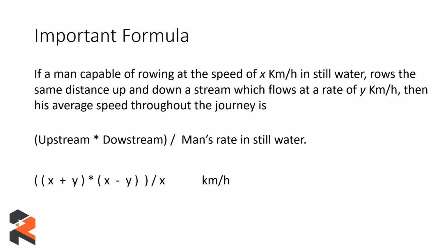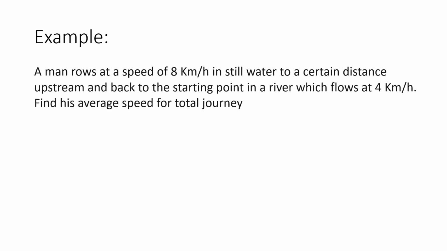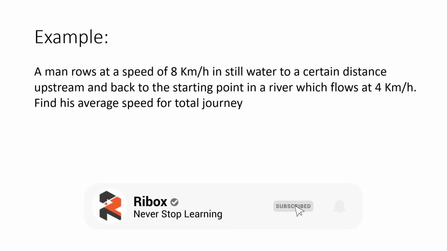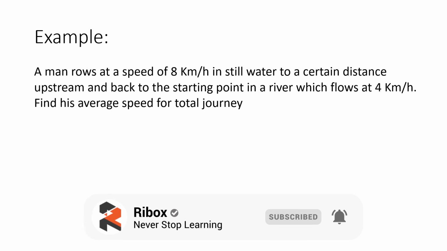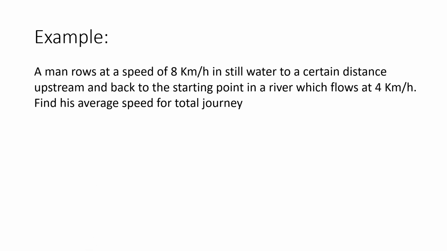So let's look at an example which uses the same formula. A man rows at the speed of 8 km per hour in still water to a certain distance upstream and back to the starting point in a river which flows at 4 km per hour. Find his average speed for the total journey. So let's look at the details of what the question says now.